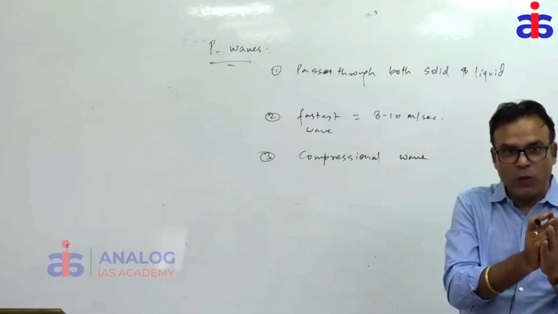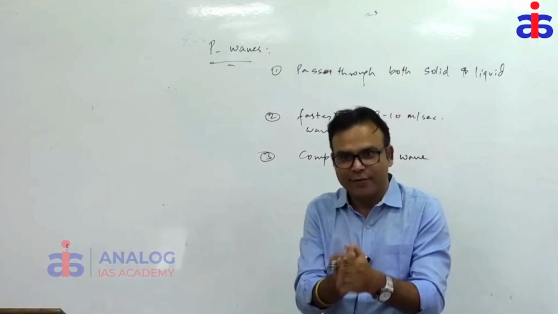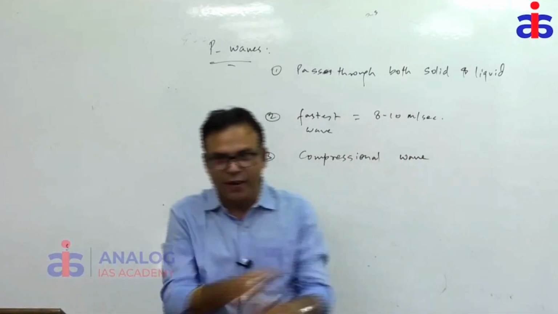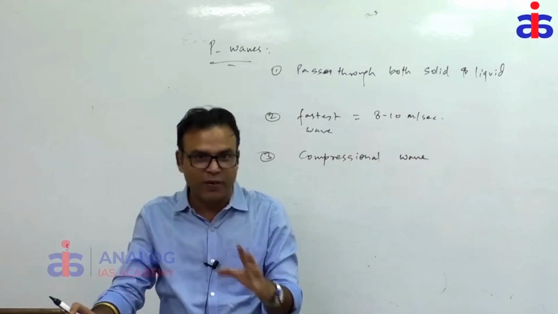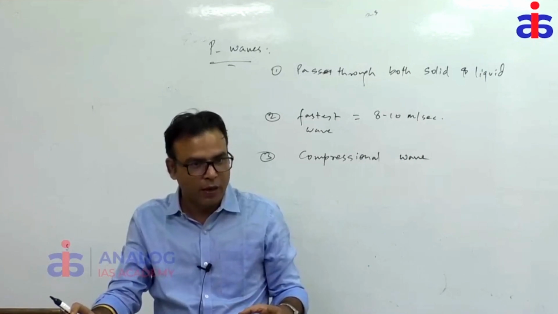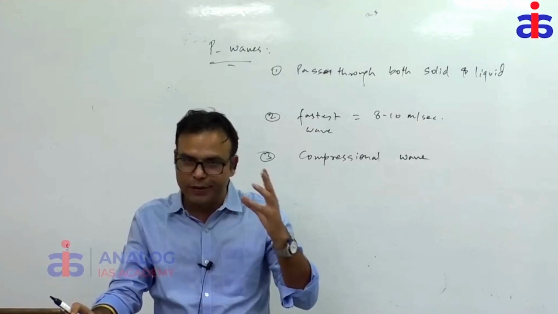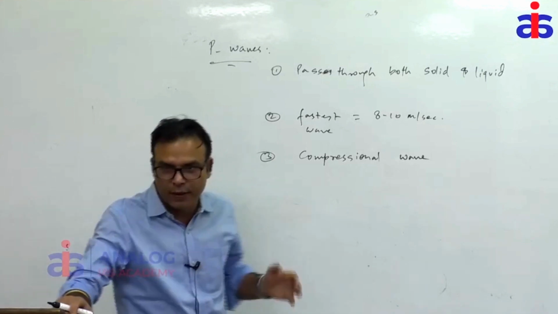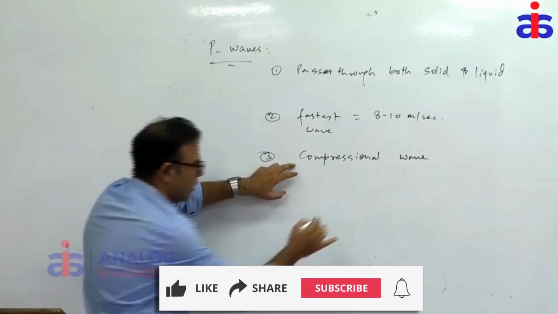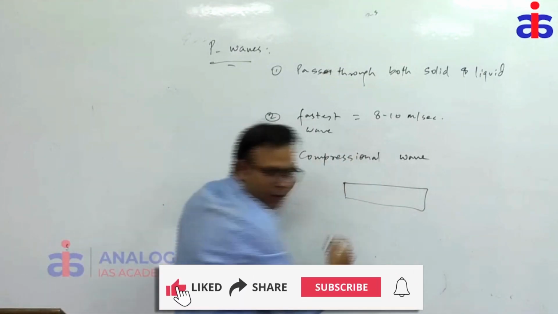Because in science, what is the big problem? Science is easy when you have understanding. When you have no understanding, it has zero meaning. It will be very, very complex for you. It does not work on emotions. It operates on logic and reasoning. Now, compressional wave: suppose this is matter.